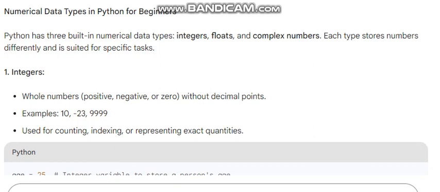Data types in Python for beginners. Python has 3 built-in numerical data types: integers, floats, and complex numbers. Each type stores numbers differently and is suited for specific tasks.